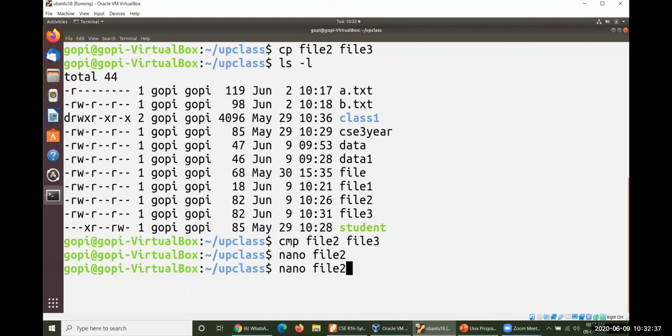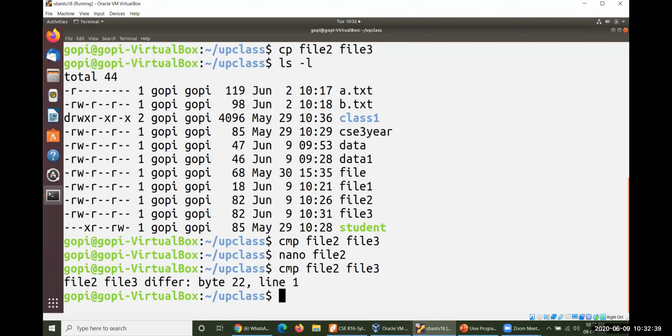Now, if I go ahead and execute the same command, look at this. File 2 and file 3 differ at byte number 22. Remaining everything is common, but at byte number 22, file 2 differs from file 3. So this command is very much useful.